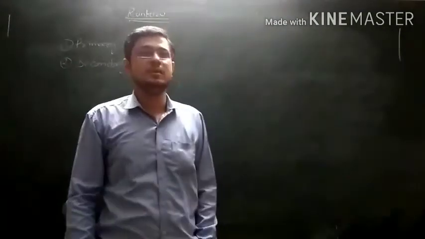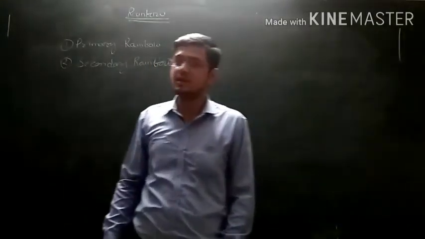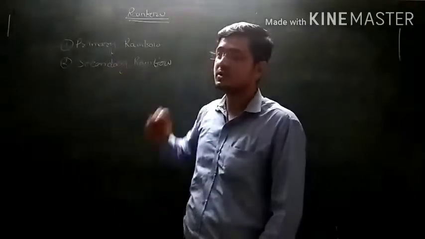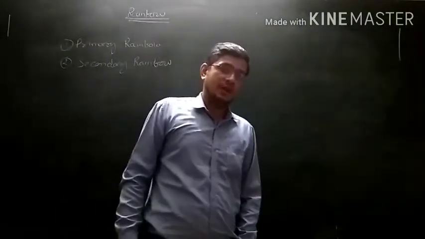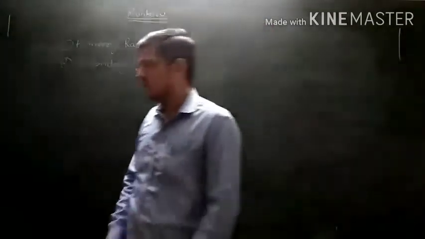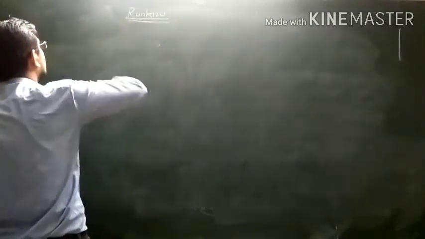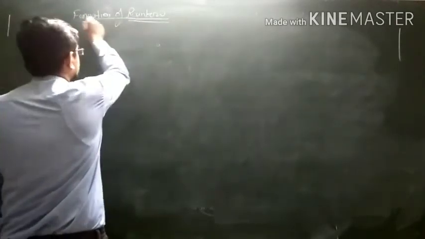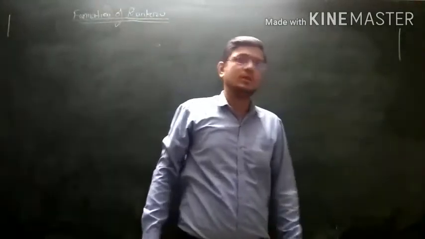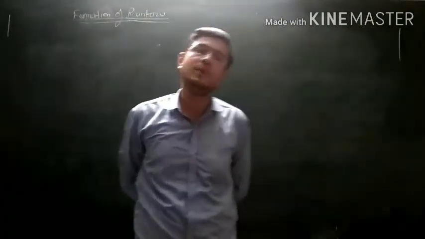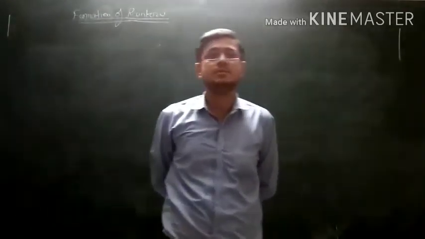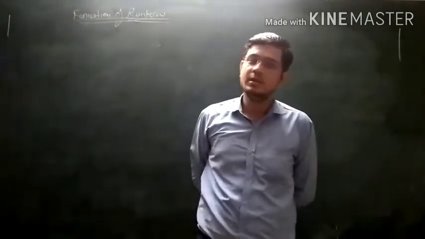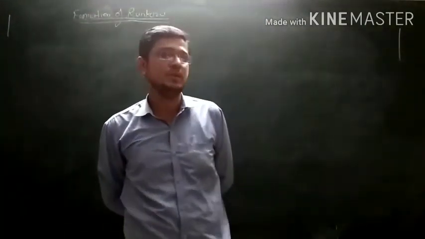As I told you, the necessary conditions for the formation of rainbow are total internal reflection, refraction, and dispersion of light. So let us see how rainbow is formed. So what happens so that we can see the rainbow? When a ray of light coming from the sun interacts with small water droplets, then dispersion, refraction, and total internal reflection of light occur, due to which the rainbow is formed.